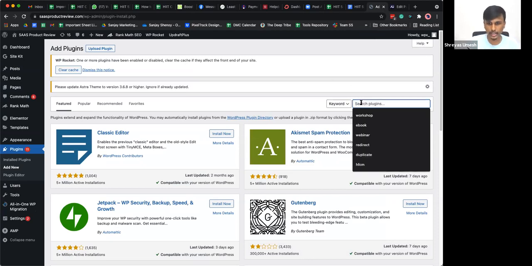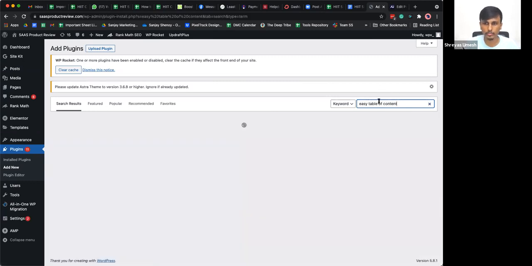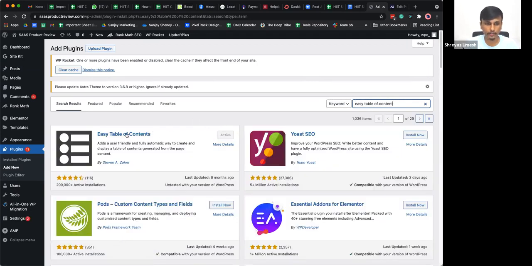follow this. So just type in easy table of contents or table of content. So just check it here and you should be able to find this particular very simple plugin that allows you to add in the table of contents. This is the plugin by Steven here. It's been installed in about 200k websites here. So you can install this particular plugin and it's fine, guys. It's untested, but it's fine because it doesn't have a lot of functionalities, so it's not going to conflict with other plugins. So I would recommend this.